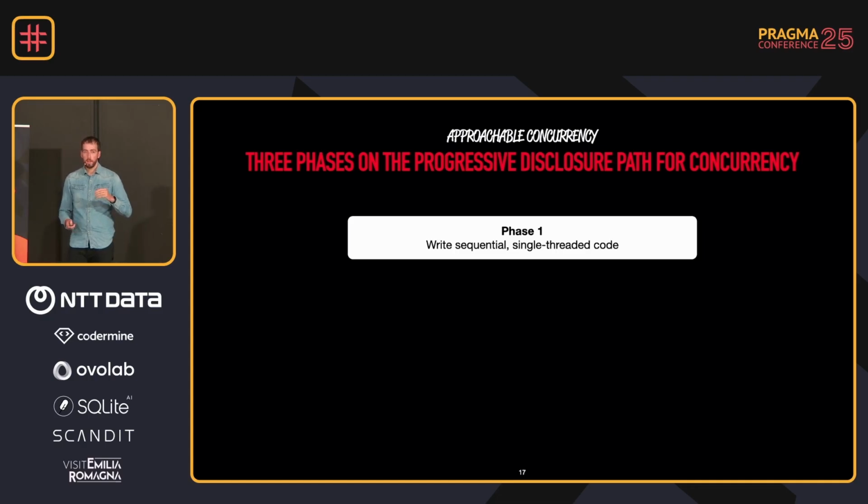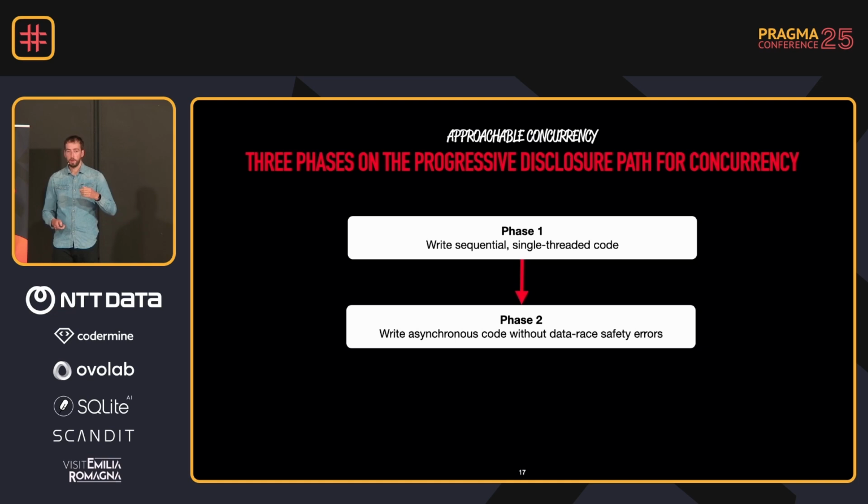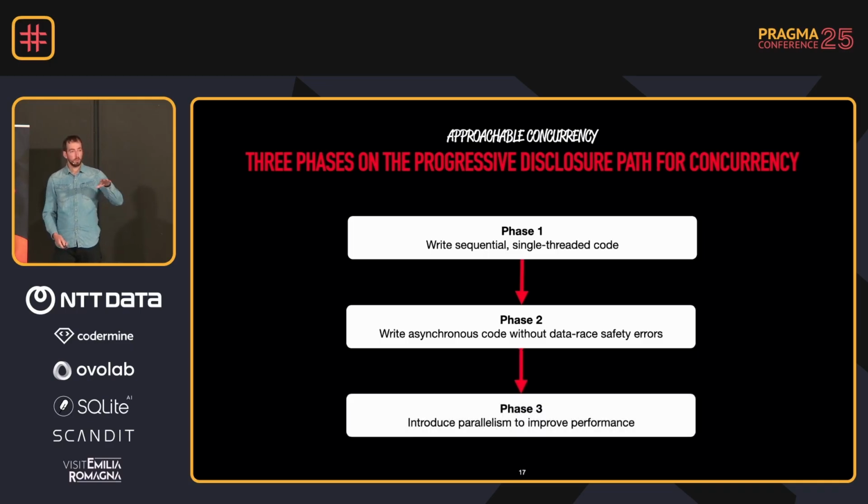It used to be that you start a new project and within seconds you need to add main actor anywhere, or you get compiler errors because of strict concurrency. And they want to kind of postpone it. So phase 1 would be writing sequential, single-threaded code. It could be all main thread, for example. Or if you're in a backend environment, it might be one global thread. And then phase 2 would be introducing suspension, but it would be a single suspension. So you wait for that to complete, and then you continue again. And phase 3 is where you start to really introduce parallelism, right? More advanced concurrency, multiple things happening at the same time that eventually return.